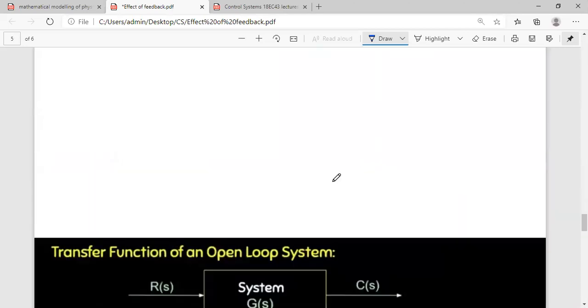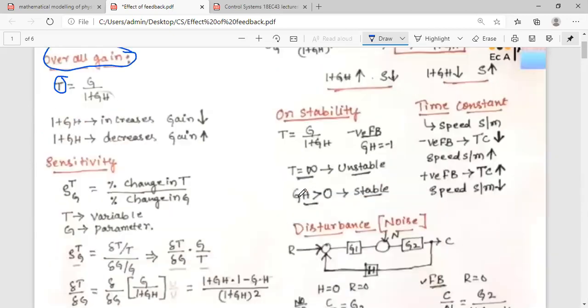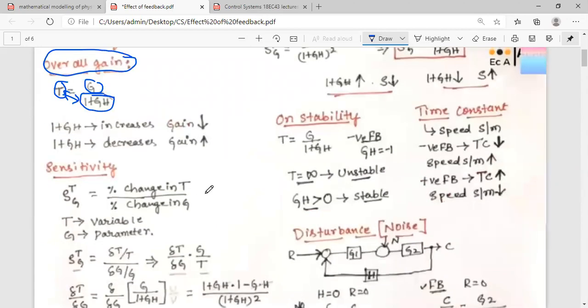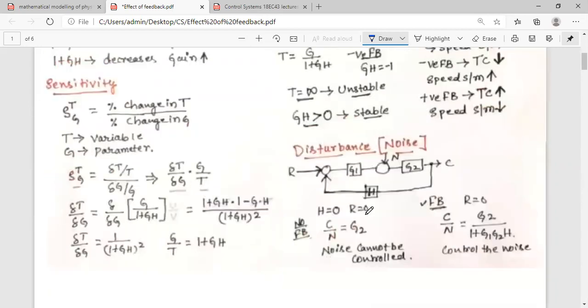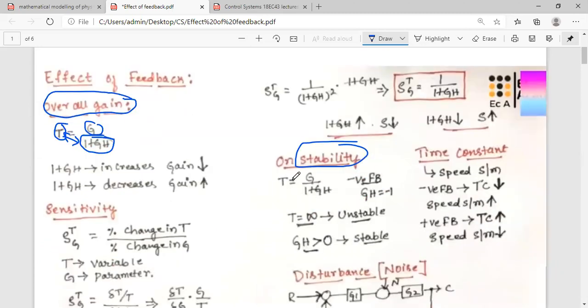So how is it affecting the overall gain? We have seen that overall gain is given by G by 1 plus GH. So how is the parameter in the denominator affecting T? They are inversely related. And then we have discussed the second parameter, that is stability. I guess we have already discussed the stability parameter.